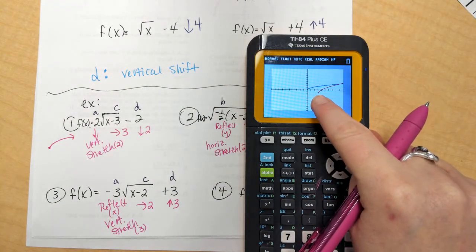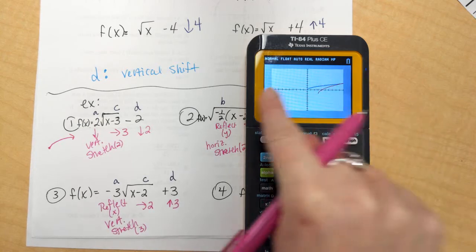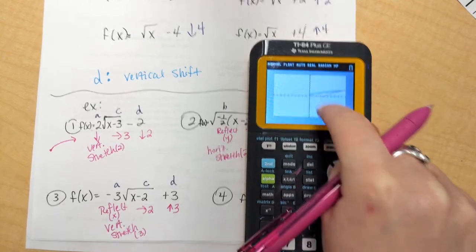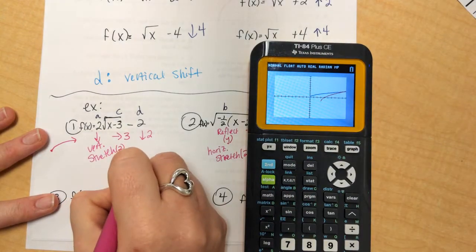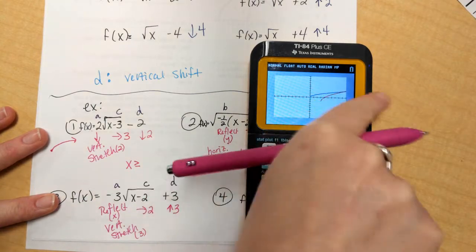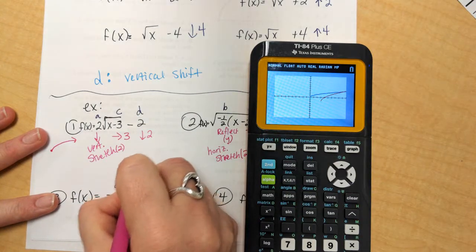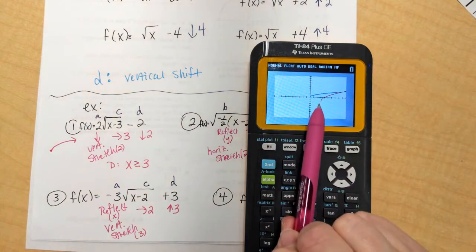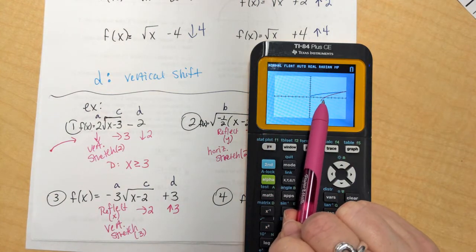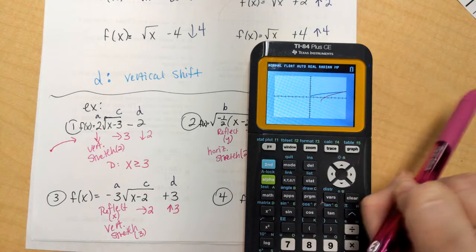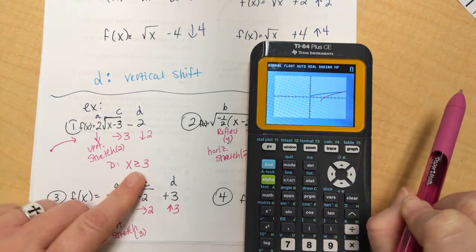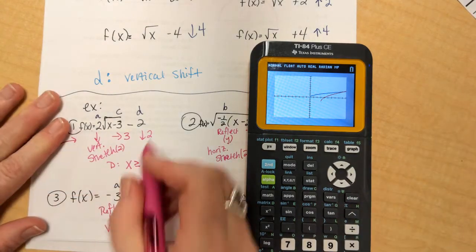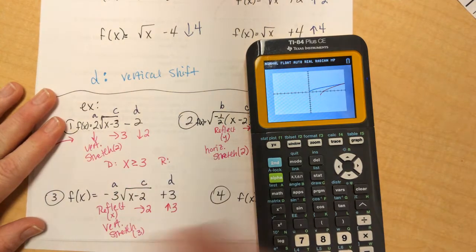The baby function, domain moves from left to right. The first x value I see is 3. So I'm going to say x is greater than or equal to 3, because it moves to the right. On the left, I don't see anything until I get to x is 3, and it moves continually forever to the right, which is infinity. So if I just say it's bigger than 3, that tells me it keeps going.